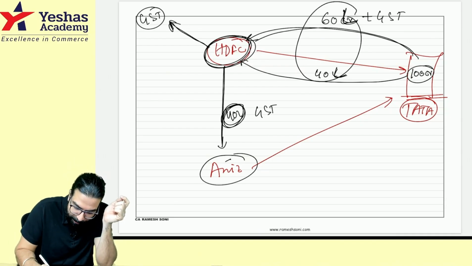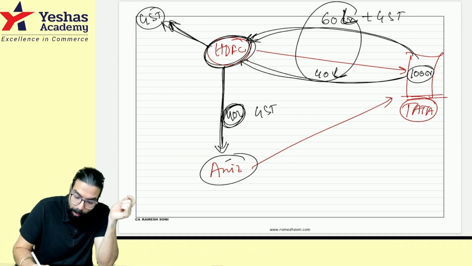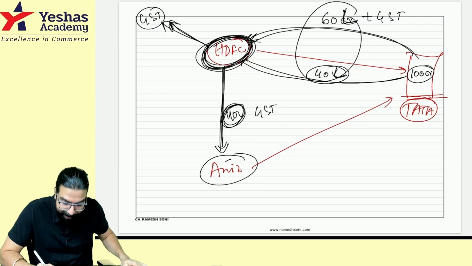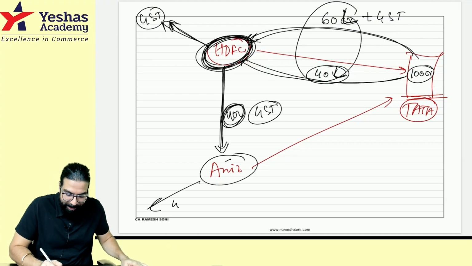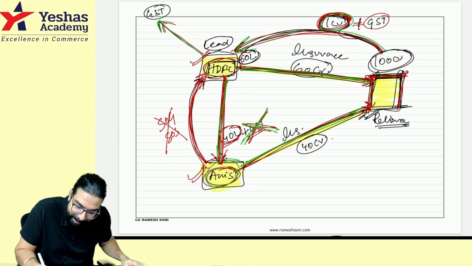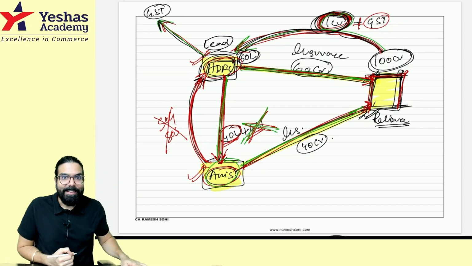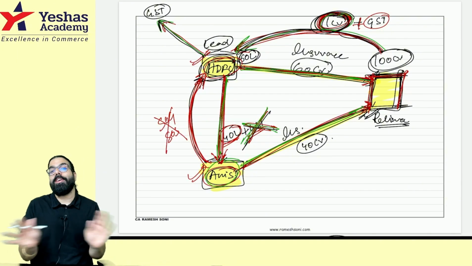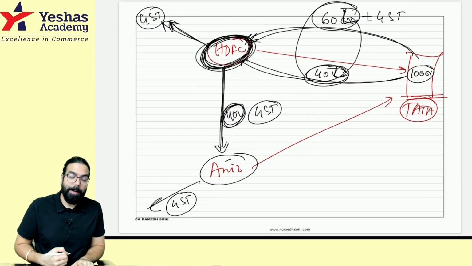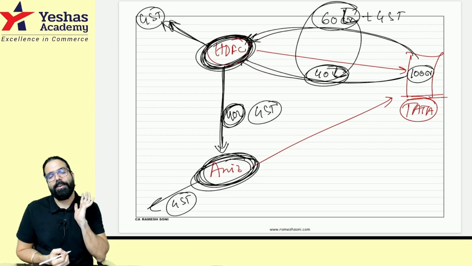But here, he has collected 60 lakh and paid the GST. He has collected 40 lakh, and 40 lakh has been passed on to him. Now, on this 40 lakh, because the lead insurer did not pay the GST, GST will come over here, and this guy has to pay the GST to the government. I hope this point is clear. But on the other hand, if this guy collects the entire 60 plus 40, the total amount, and has already paid the GST, then this 40 lakh will not attract GST. But sir, what happened over here? On 60 lakh only he paid the GST, on 40 lakh he did not pay the GST. Then this guy has to pay the GST on 40 lakh rupees. Is this point clear to all of you? Yes, sir.